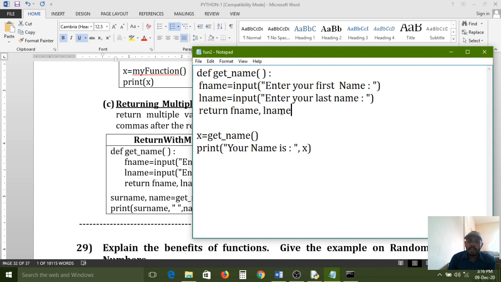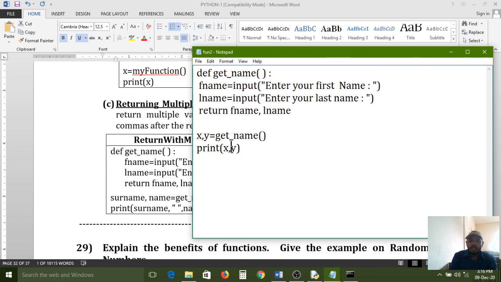So fname and last name, these two values it will return to this function. And here also, for the receiving purpose, 2 variables must be required. So x, y. First name is stored into the x variable and last name is stored into the y variable. Then I am printing first name and last name, comma y.